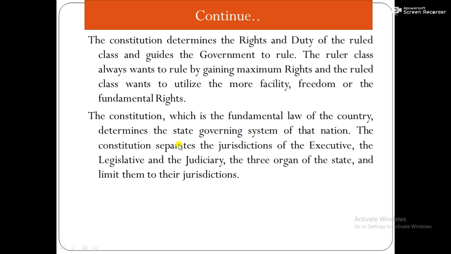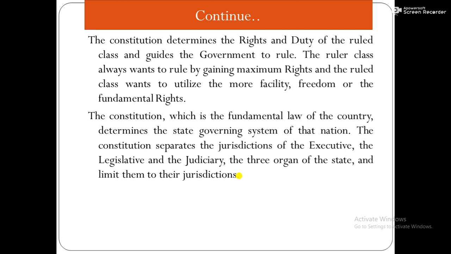The Constitution separates the jurisdiction of the executive, legislative, and judiciary, the three organs of the state, and limits them to their jurisdiction. Constitution, first of all, clearly prescribes the jurisdiction of each.